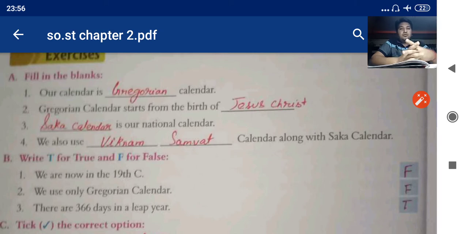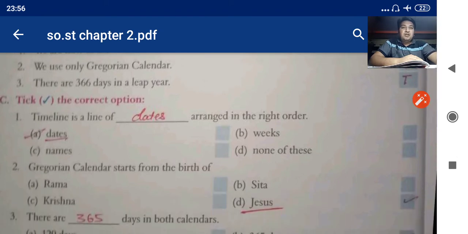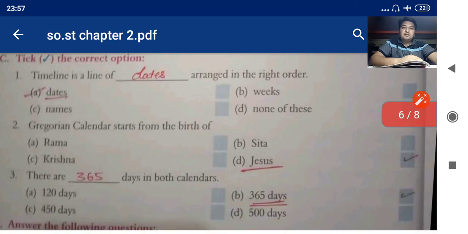There are 366 days in a leap year. Yes, it is true. Now take the correct option. Timeline is a line of dates arranged in the right order. The correct answer is dates. The Gregorian starts from the birth of Rama, Sita, Krishna or Jesus. This is Jesus. The correct answer is Jesus.